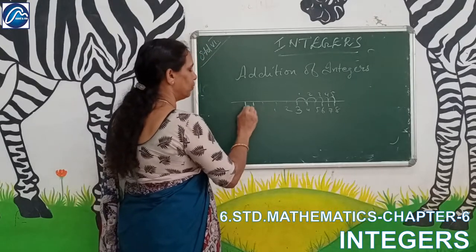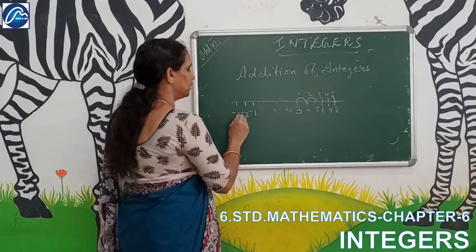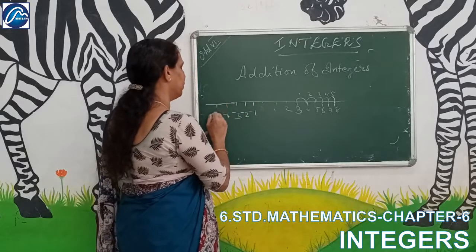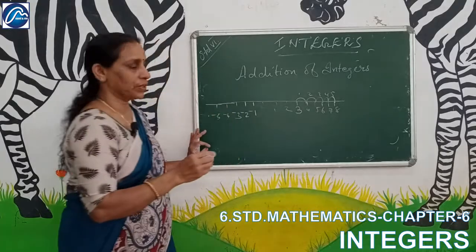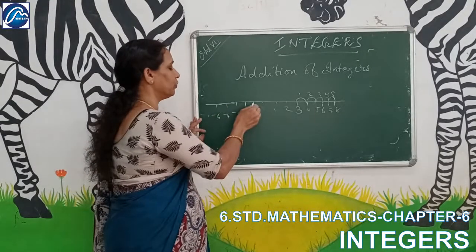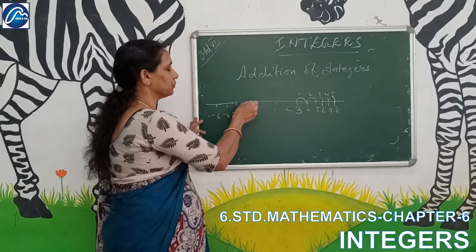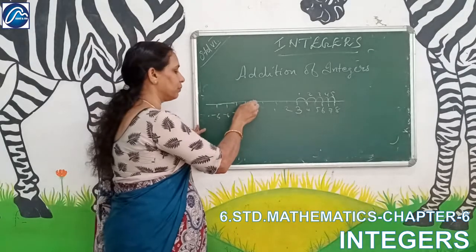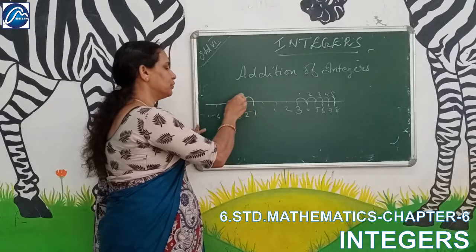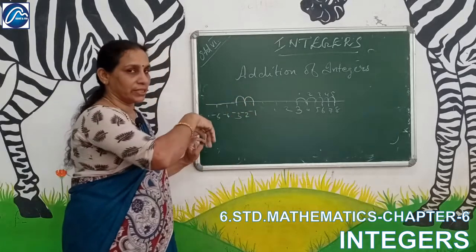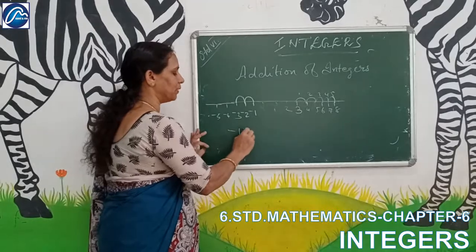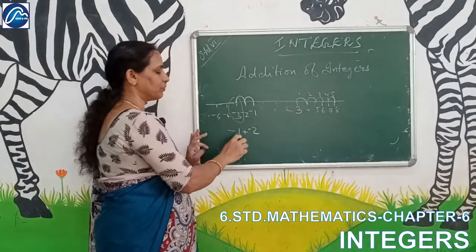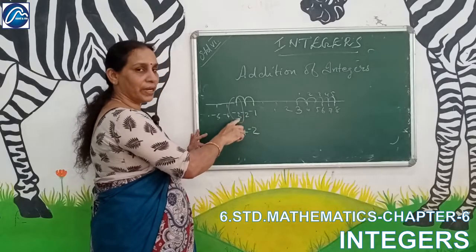Minus 1, minus 2, minus 3, minus 4. Okay? Minus 1, and then we have to add minus 2, moving to the left. That is minus 1 plus minus 2. So, what is it? Minus 3. Minus 1 plus minus 2 is equal to minus 3.